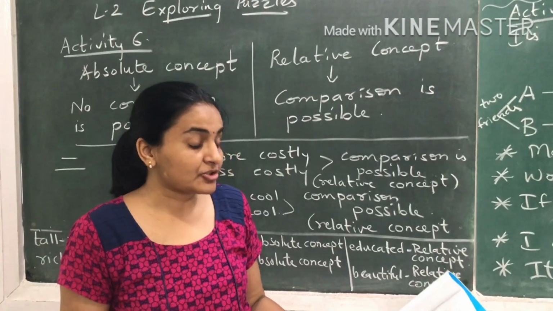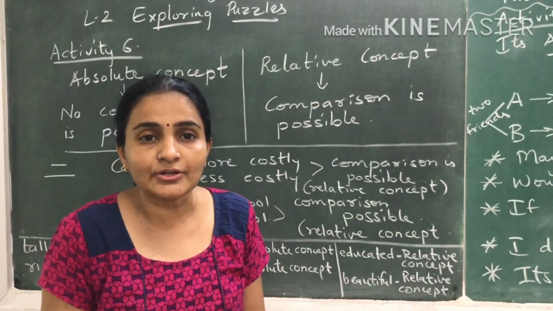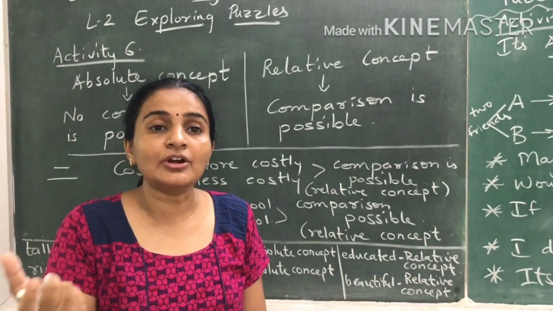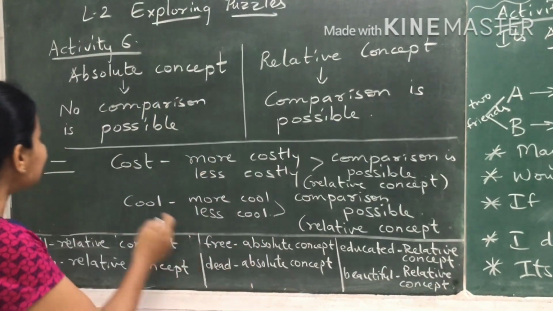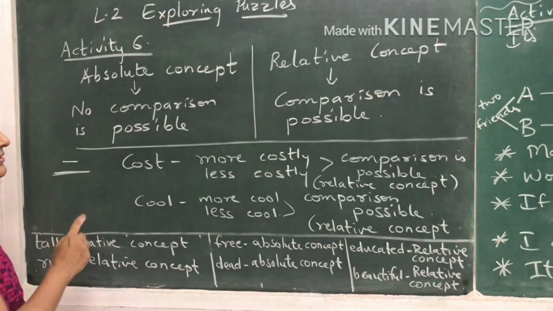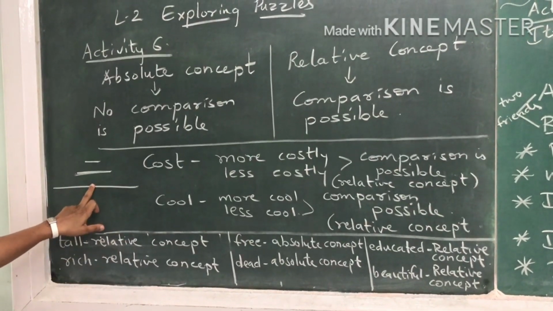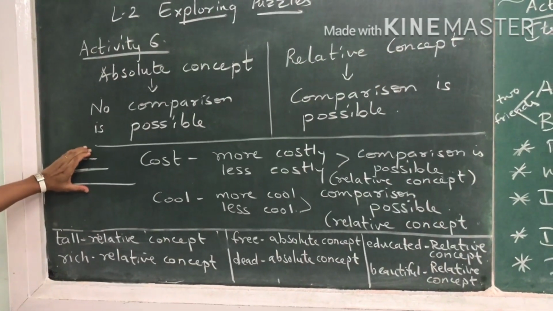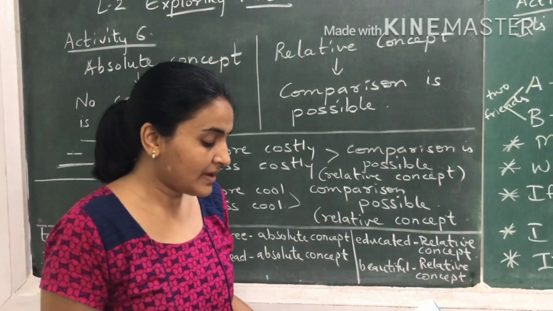What is written over here? Short is not an absolute concept. Why? Because short is a relative concept. Your line can be long or short depending on comparison to another line. Say if I say this line is short compared to this line, but this line is not short if I compare it to this one. So wherever you make comparisons, it is a relative concept.